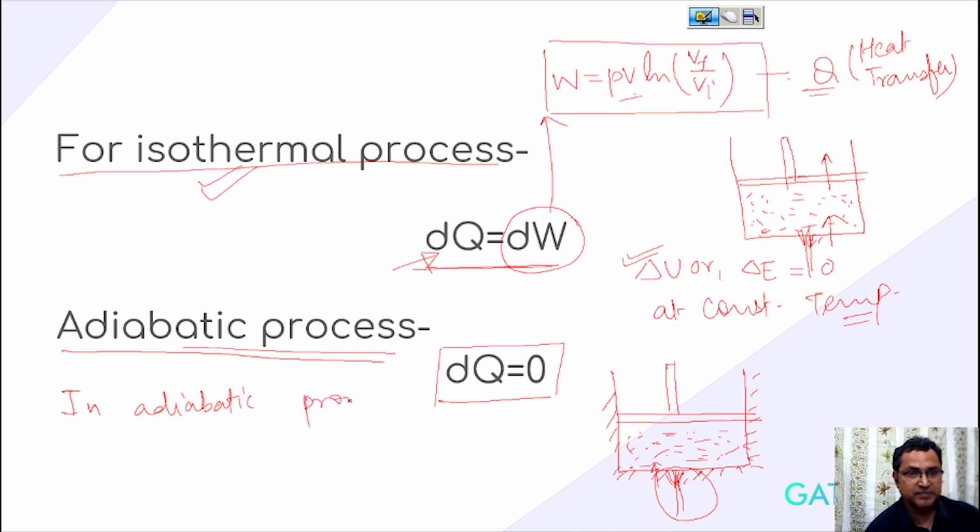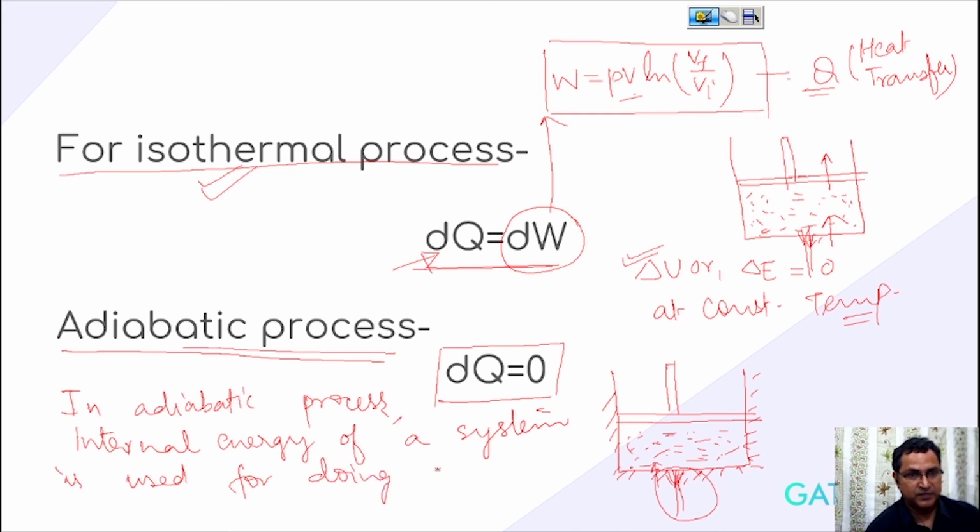Okay, so in an adiabatic process, internal energy of a system is used for doing work.